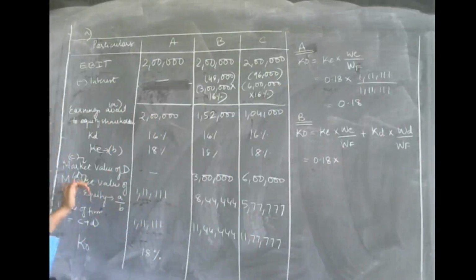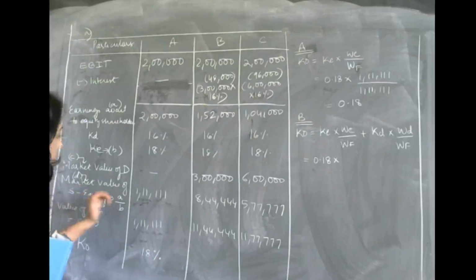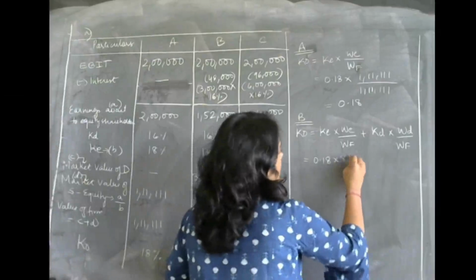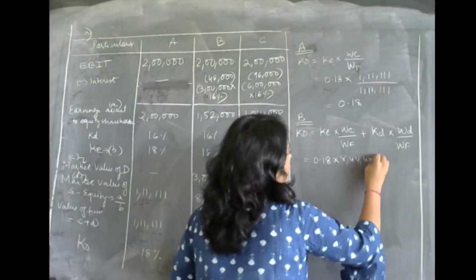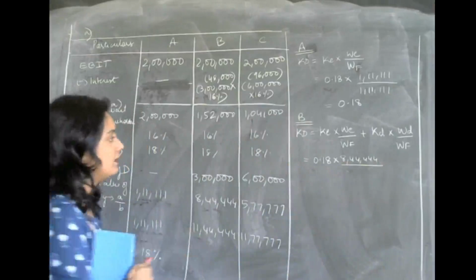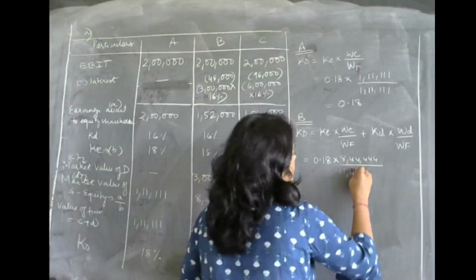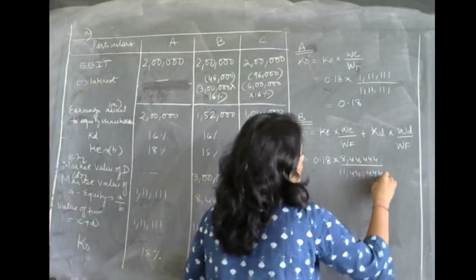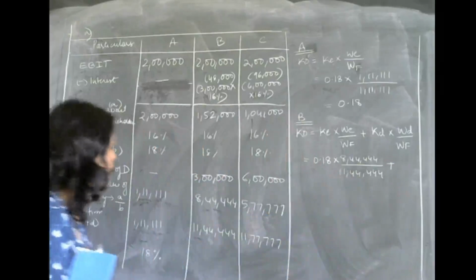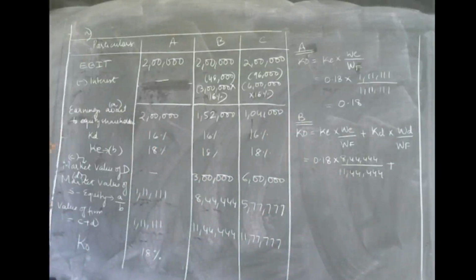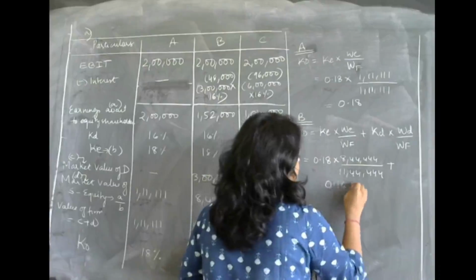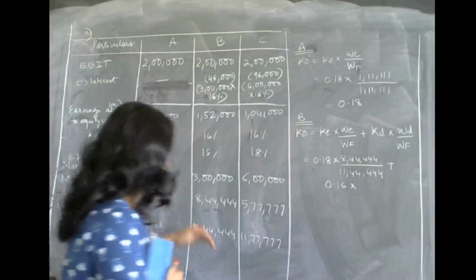In case of B, what is the market value of equity? 8,44,444 divided by the total value of the firm, which is 11,44,444, right? Plus cost of debt. What is cost of debt? It is 16%. So 0.16 multiplied by the value of debt.